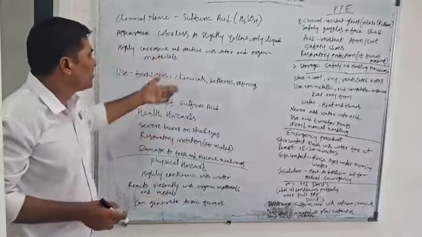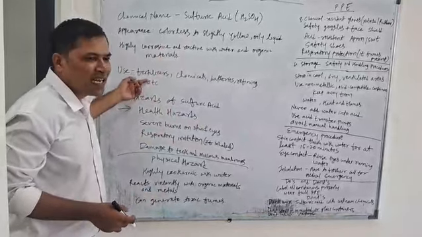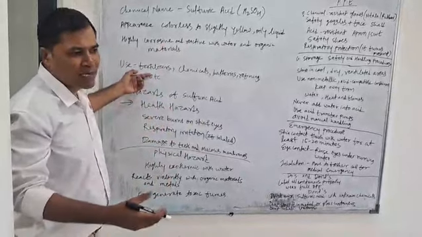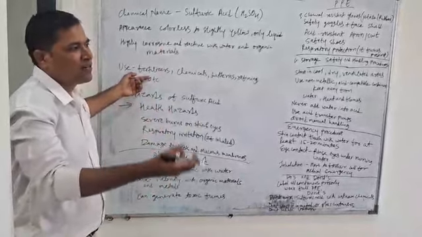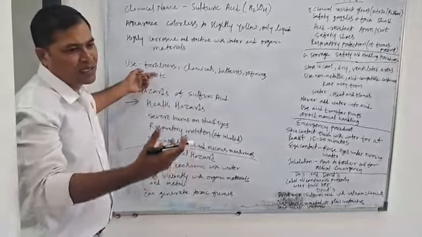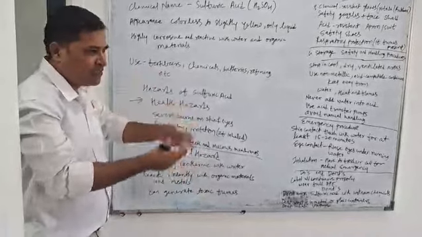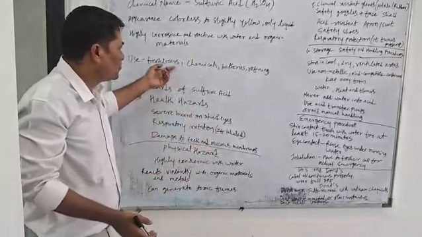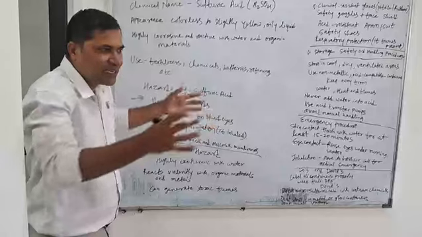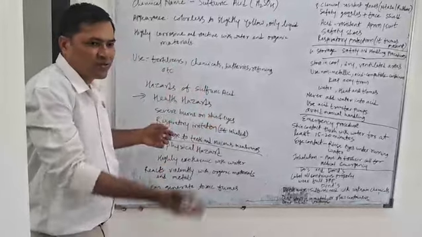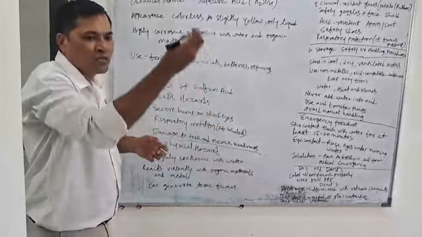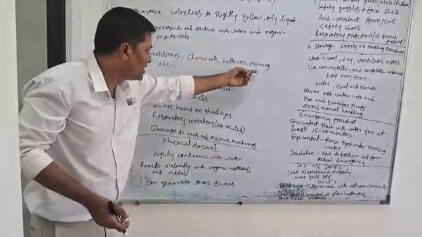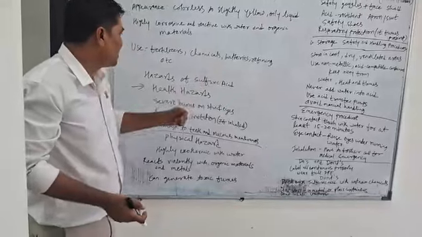The use of sulfuric acid is in the fertilizer industry, to make fertilizers for agricultural products, like if you are growing plants such as rice and dal. We can put the fertilizer in the agricultural fields to grow the plants in a proper way. Also used in fertilizers, chemicals, batteries and refining industries.